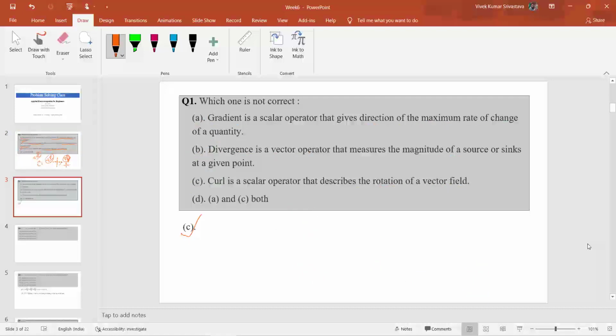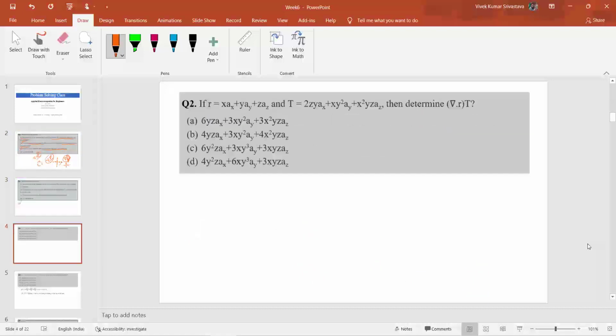Let us move to the next question. The question states that R is given as x ax plus y ay plus z az, so R is a vector quantity, and T is also a vector quantity, but the function is different. We have to determine del dot R times T. Here R and T are vector quantities.